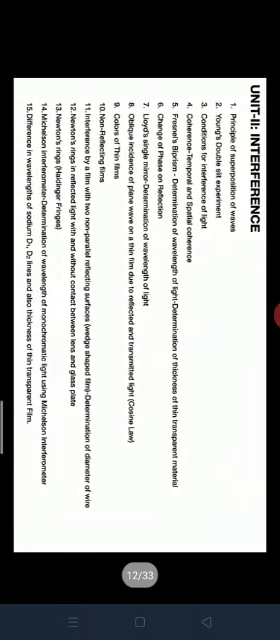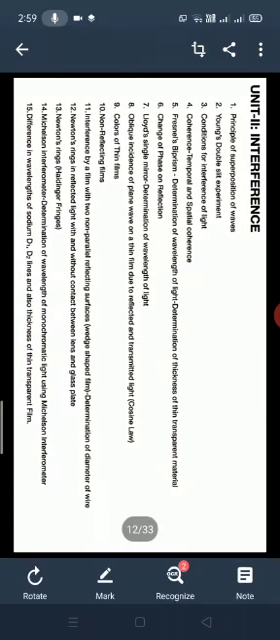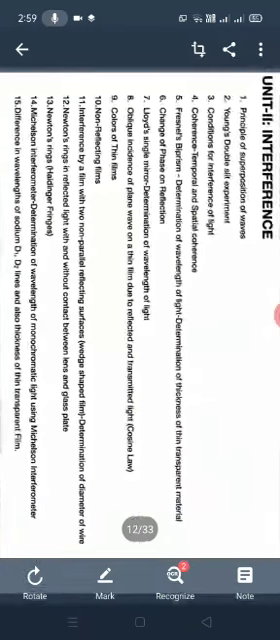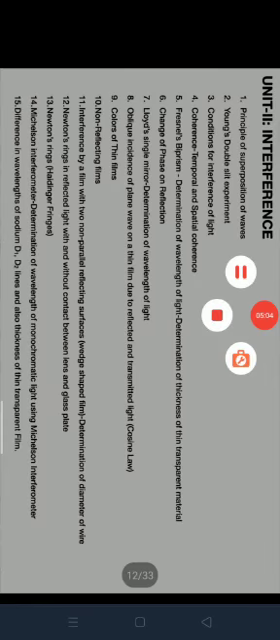In this unit, interference, we will discuss 15 topics: principle of superposition of waves, Young's double slit experiment, conditions for the interference of light, coherence, temporal and spatial coherence, Fresnel's biprism, and so on. These are the 15 topics in the second unit, interference, that you have to learn.